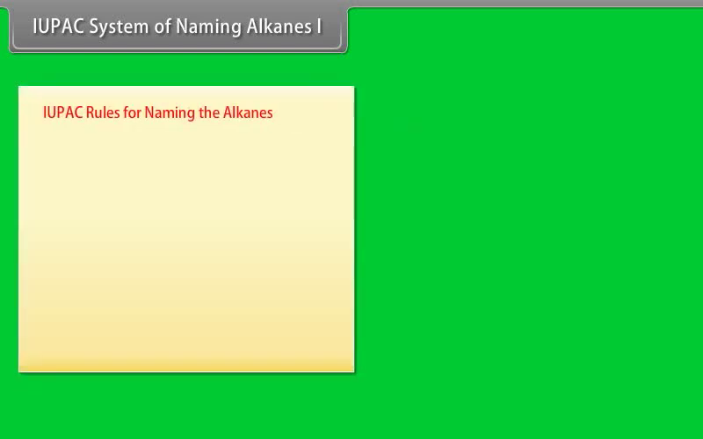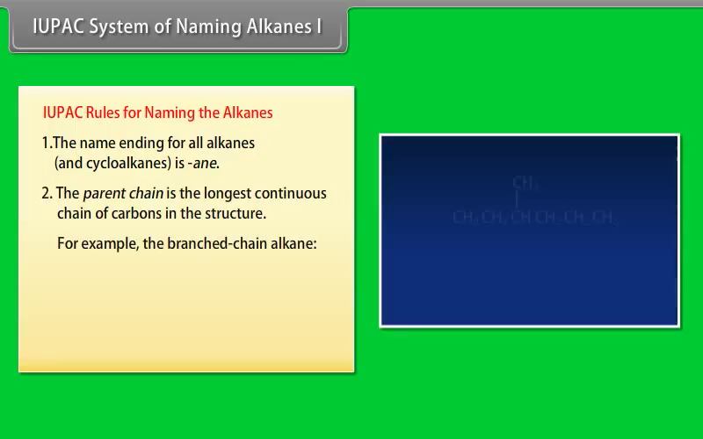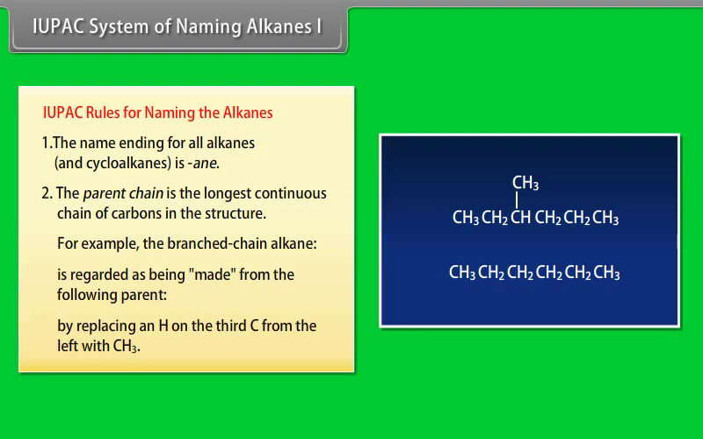IUPAC rules for naming the alkanes. Number 1. The name ending for all alkanes and cycloalkanes is -ane. Number 2. The parent chain is longest continuous chain of carbons in the structure. For example, the branched chain alkane is regarded as being made from the following parent: CH3, CH2, CH2, CH2, CH2, CH3, by replacing an H on the third C from left with CH3.